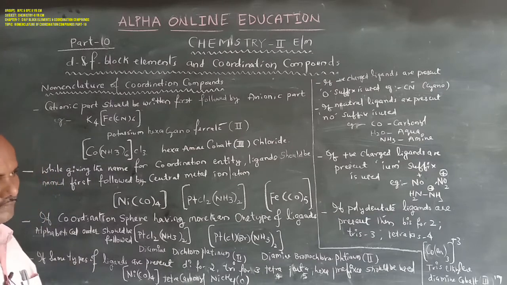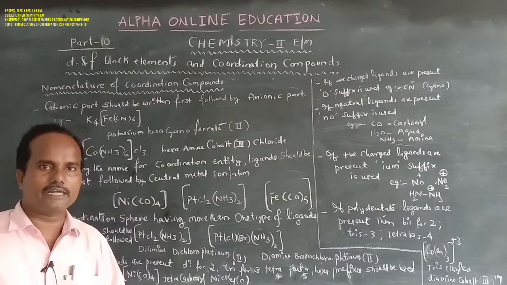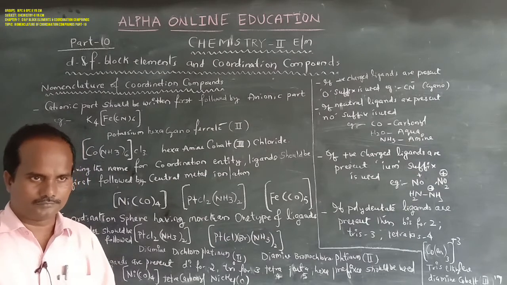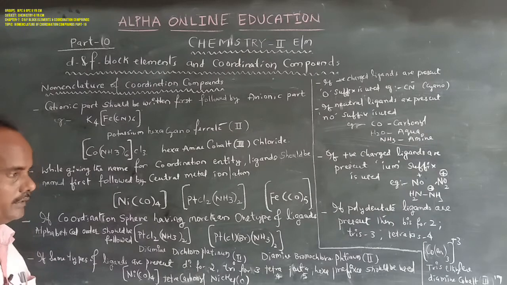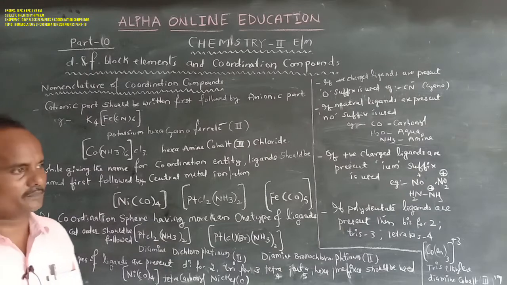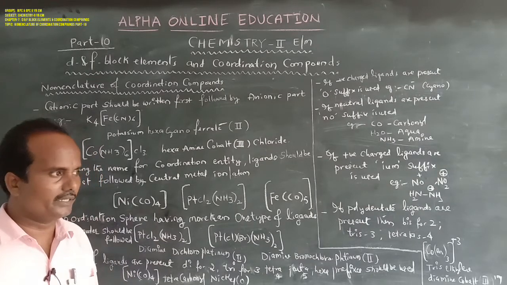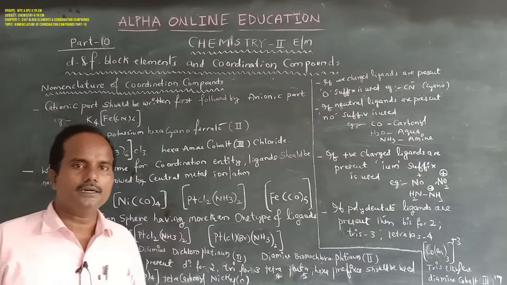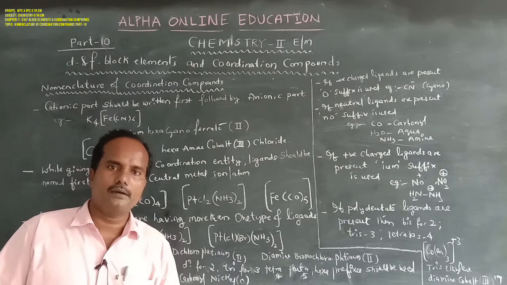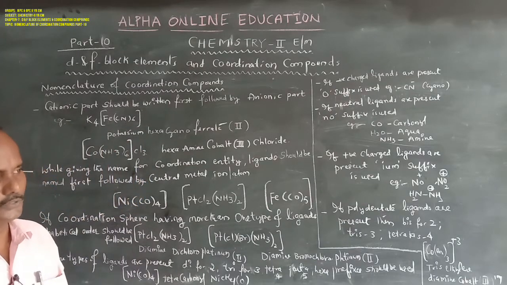If more than one type of ligand is present in the coordination sphere, alphabetical order should be followed. If the same type of ligands are present, their number can be represented by prefixes like di, tri, tetra, penta, hexa. These prefixes must be used.